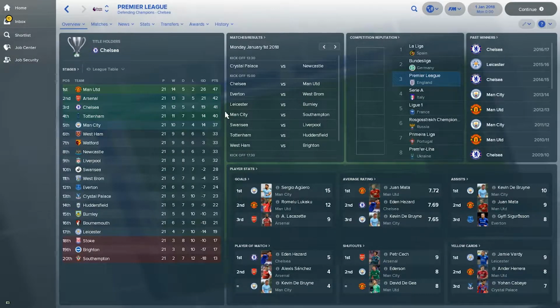Before I fast forward to the end of the season, I just want to have a quick view of how things are going now that we are almost midway. So 1st of January, as you can see right now, the leaders in the Premier League are Manchester United, and they're leading comfortably with 5 points over the next in line, Arsenal. Manchester City are actually having a nightmare season, 10 points adrift of the first.